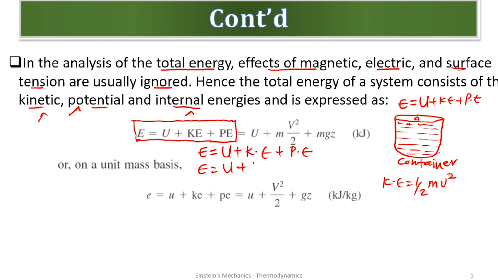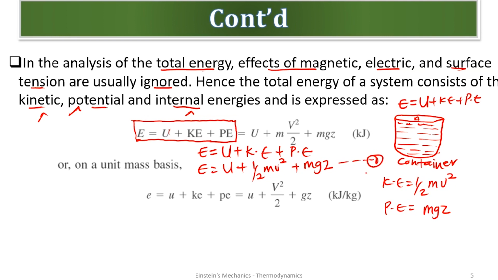So I'll bring it: half mv squared, plus, we know potential energy is given as mass times gravity times height, where z is the height. So we have mass times gravity times z, height. So our total energy on a system can be written as this, as our equation 1.